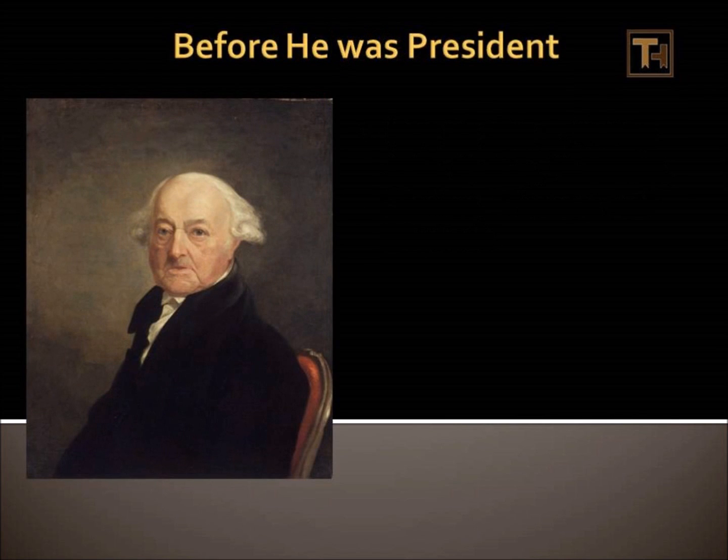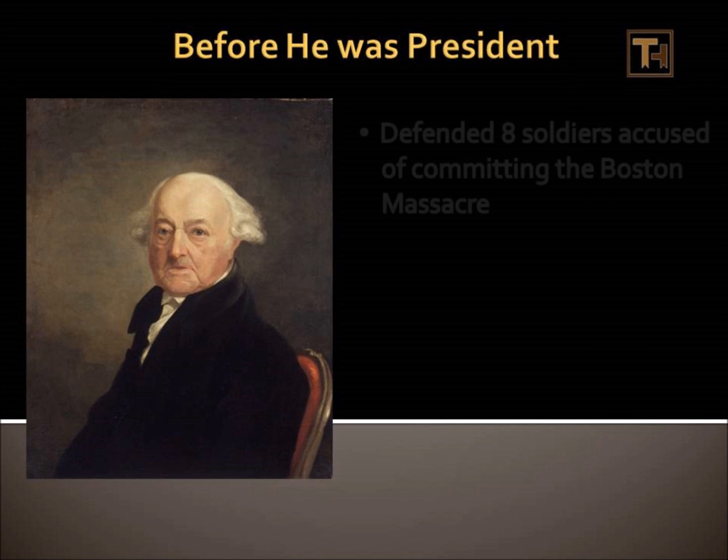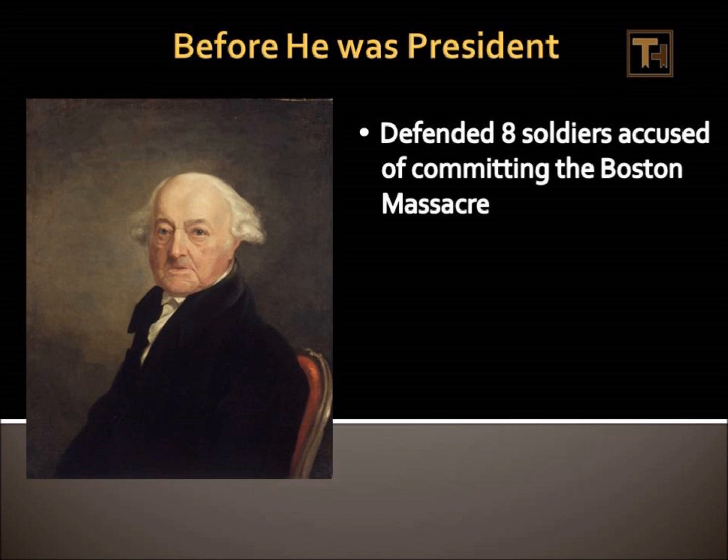Before he was president. Before John Adams became President of the United States, he was an attorney. One of his main cases was that he defended the soldiers that were accused of committing the Boston Massacre in 1770. He got an acquittal for 6 of the 8 soldiers and a reduced charge of manslaughter for the other 2.